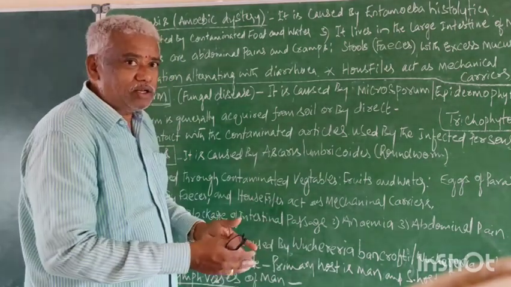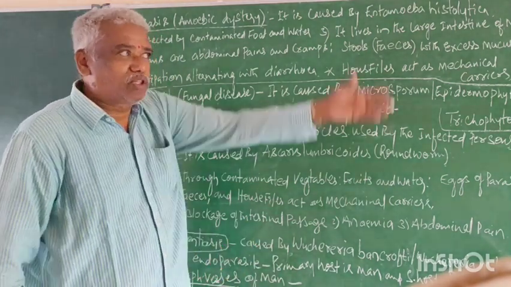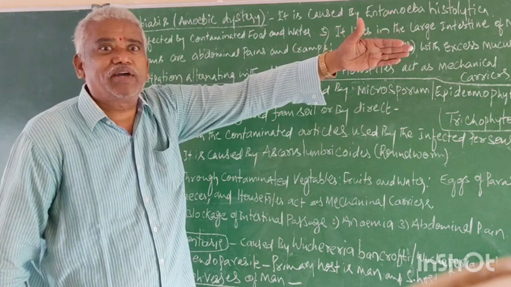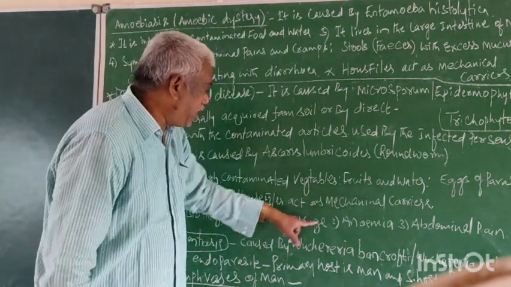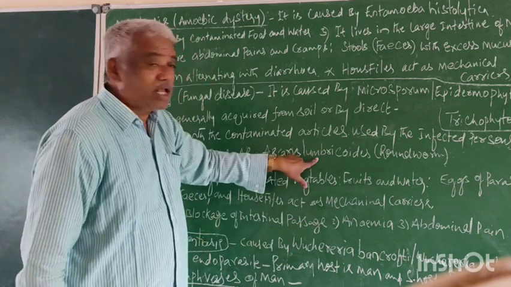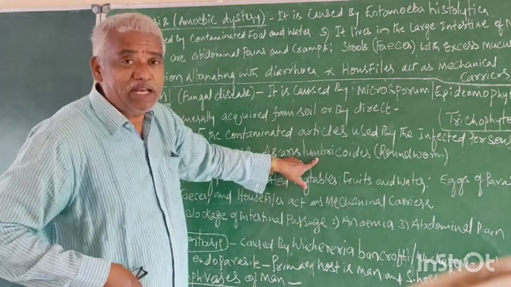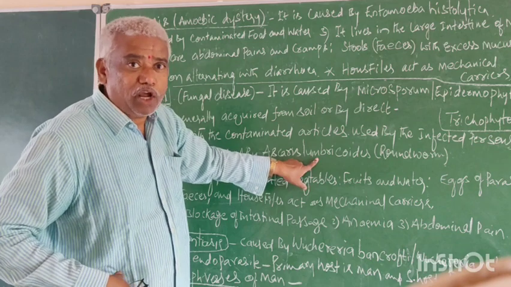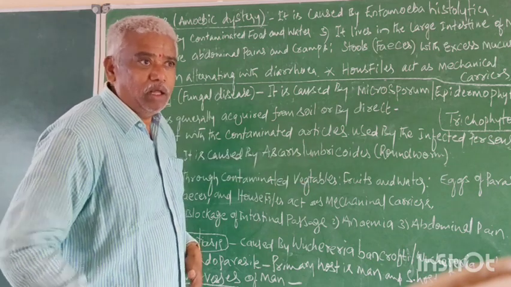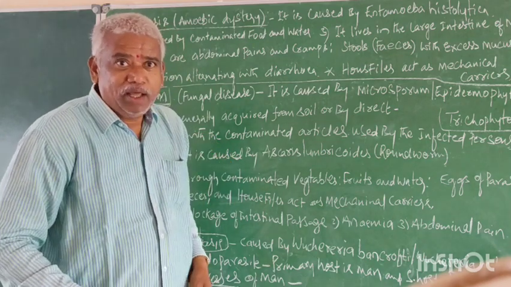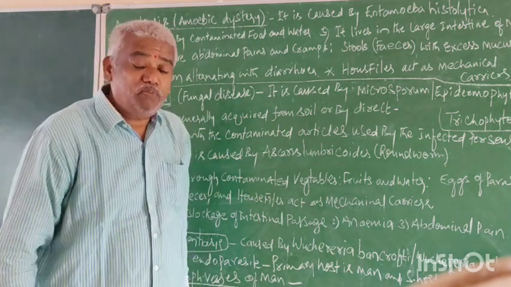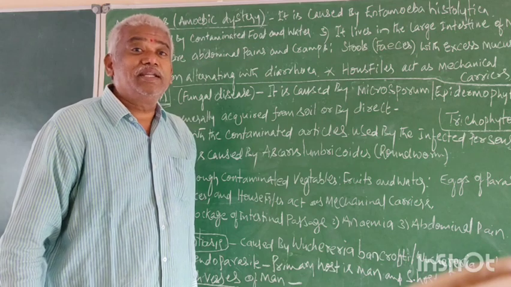The road is blocked due to traffic. Similarly, due to the presence of Ascaris lumbricoides in the intestine, the food passage is blocked. Why is the food blocked in the intestine?